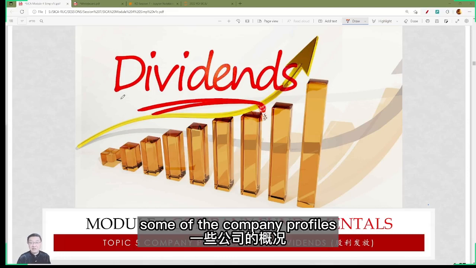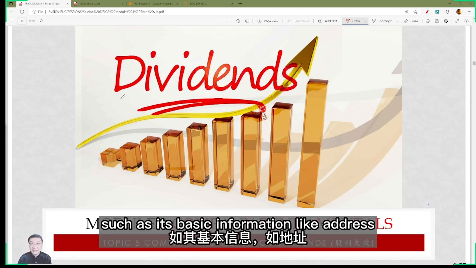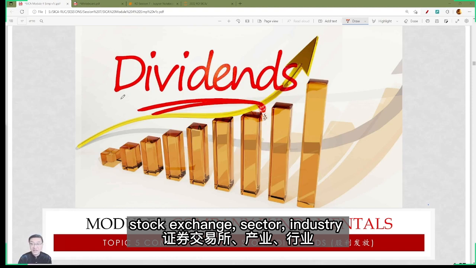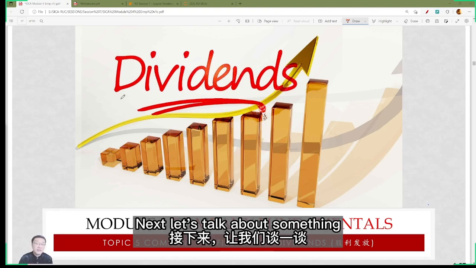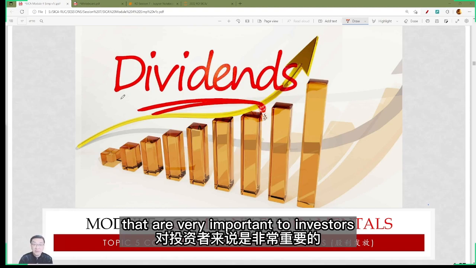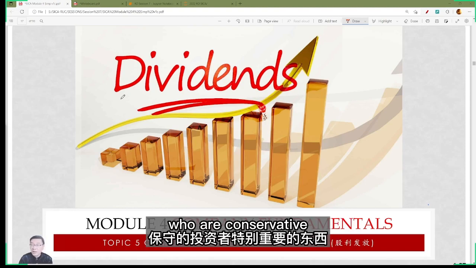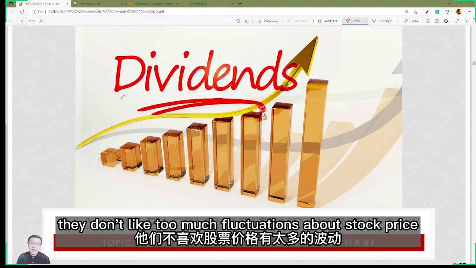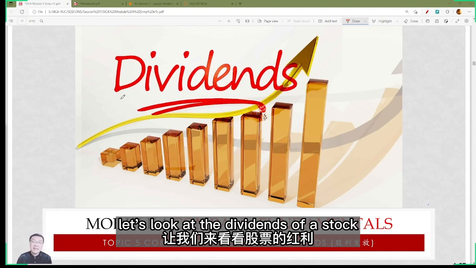Previously, we have talked about some of the company profiles, such as its basic information like address, stock exchange, sector, industry, and its senior management. Next, let's talk about something that is very important to investors, especially conservative investors. They don't like too much fluctuation in stock price. They like to take dividends from stocks. Let's look at the dividends of a stock.